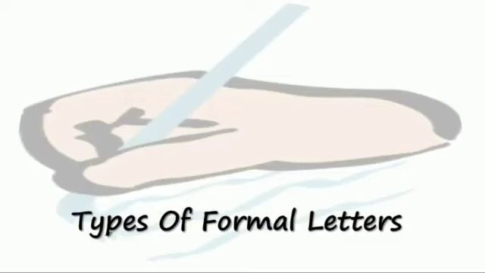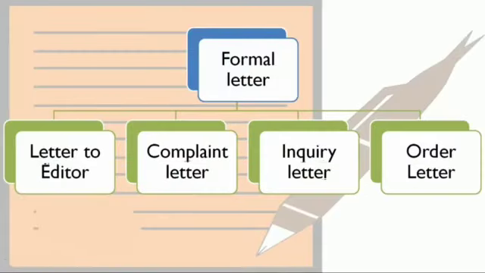Let us see how many types of formal letters are there. So the formal letters are of many kinds. Let us see what they are. So the first one is the letter to editor, then complaint letter, letter of inquiry, and letter for placing order. These all are the various types of formal letter. Okay, so now let us discuss all these types of formal letters one by one.